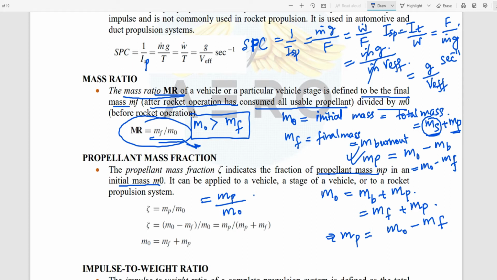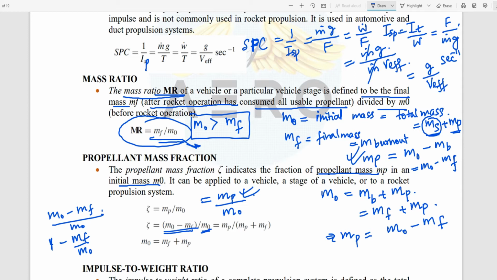So instead of m_p, the propellant mass, I am substituting this value divided by m naught. So what will I get if I get (m naught minus mf) divided by m naught? I will get 1 minus mf by m naught.